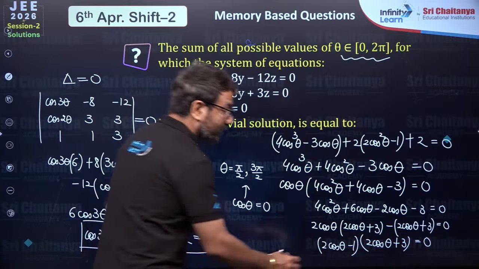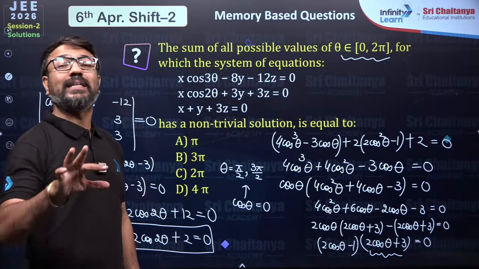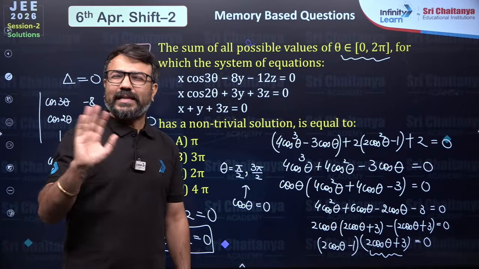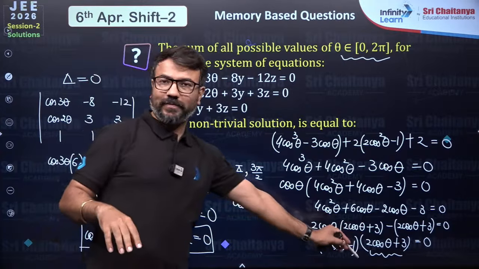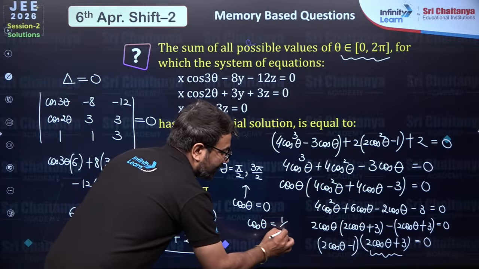Now bache, this thing can't be 0 because we are getting from here cos theta is equals to minus 3 by 2. So cos theta cannot have the value minus 3 by 2. So this can't be 0. Only the value of cos theta that we are able to obtain from here is half.